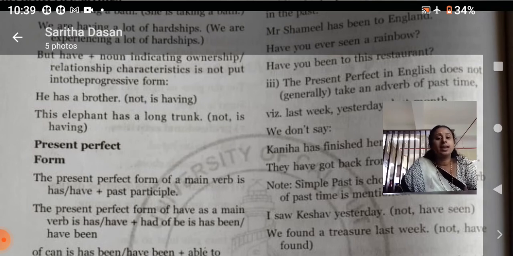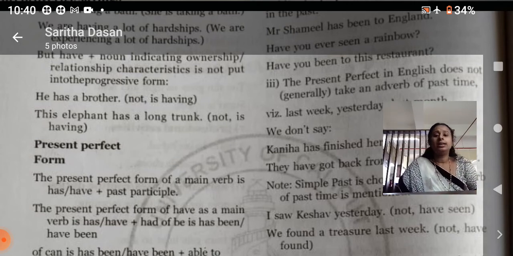The present perfect form, what do we mean by perfect? Which has already been done. Okay, the action has already been done. That's what a perfect tense means. It's not a continuous tense. It has already been done.